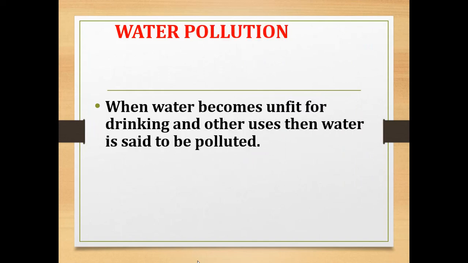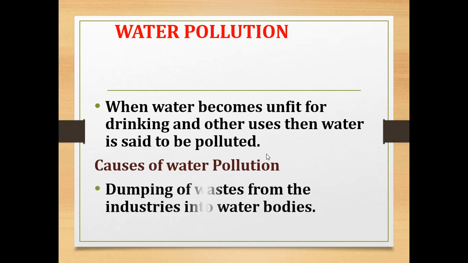Now, water pollution. When water becomes unfit for drinking and other uses, then water is said to be polluted. So what are the causes of water pollution? First one is dumping of waste from the industries into water bodies. Industries dispose the waste produced during the production of products into water bodies. This is one of the causes of water pollution.